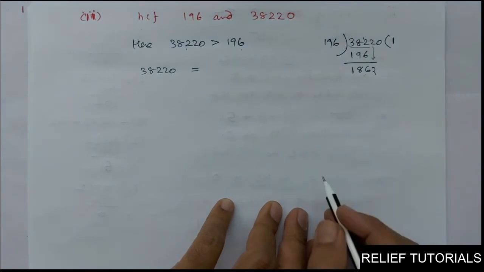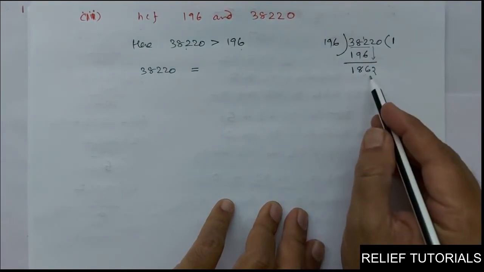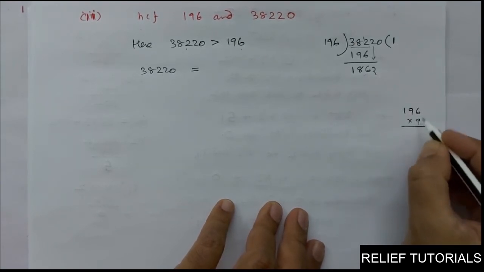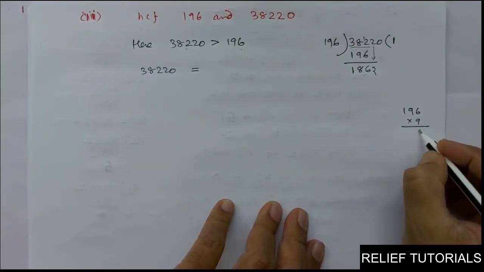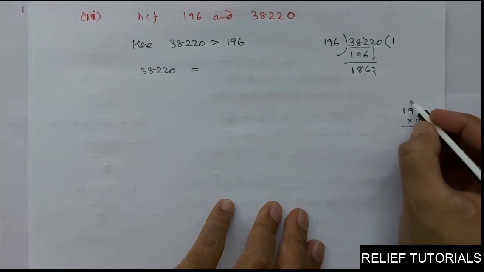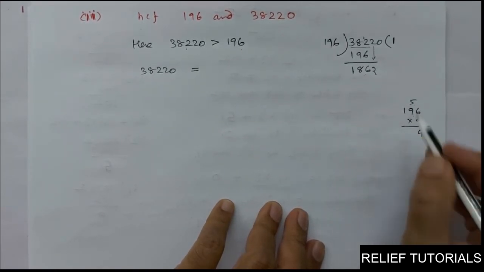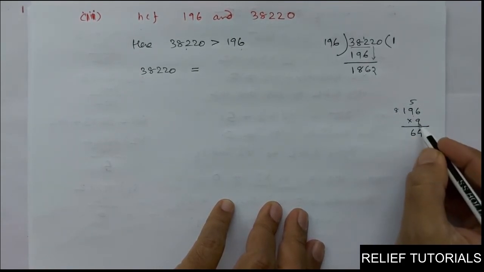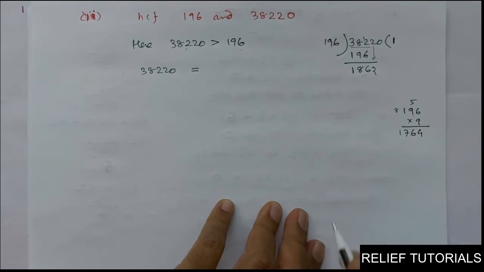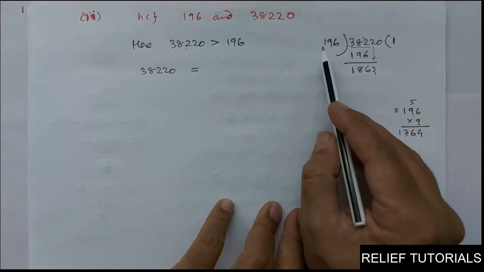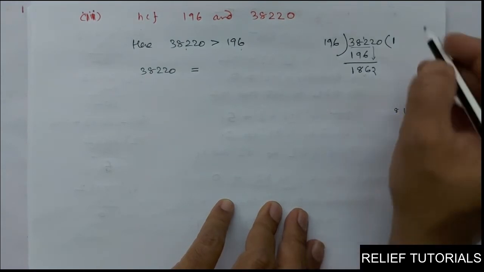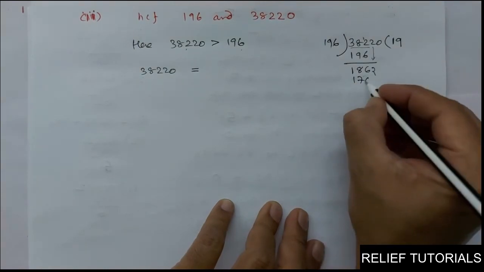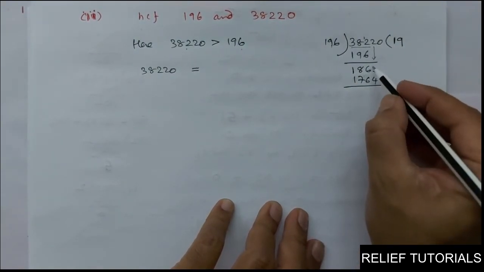Clear? So 2. Now how many times will it go? 1892 in 196. We will try. See, 196 into 9. 9 6s are 54. Carry 5. 9 9s are 81. 81 and 5, 86. 6. Carry 8. 1 9 is 9 and 8, 17. 1764. Yeah, it goes 9 times. 10 times it will be 1960, but it is 1862. So how many times will it go? 9 times. 9 times it is 1764. Clear?